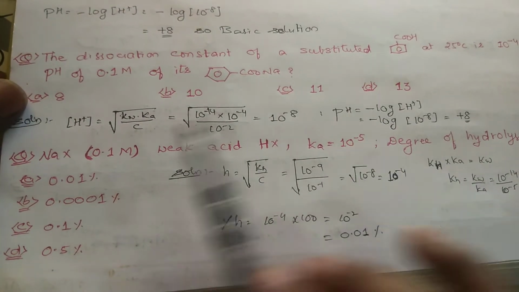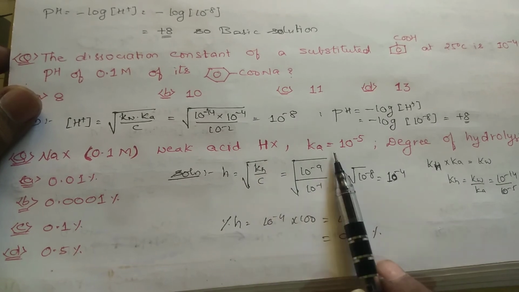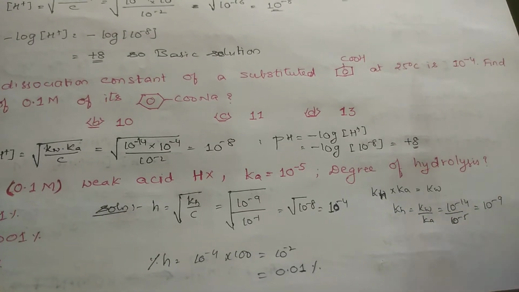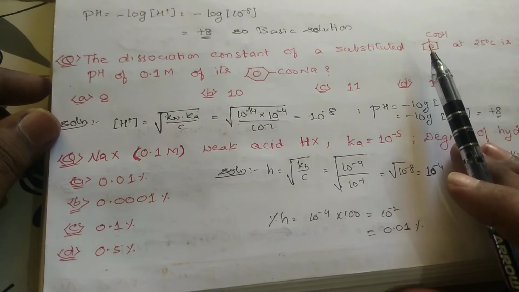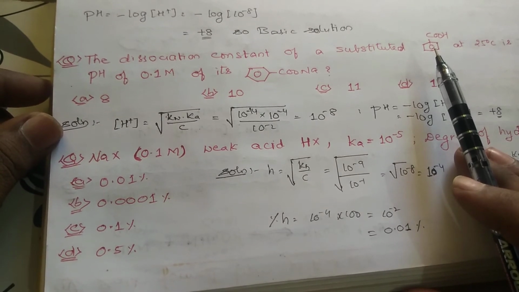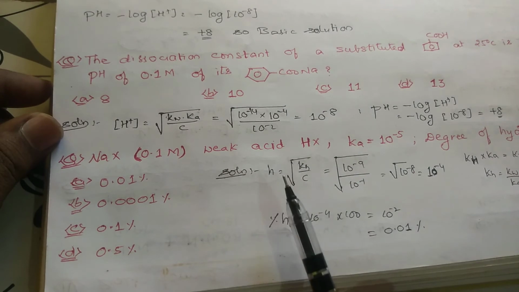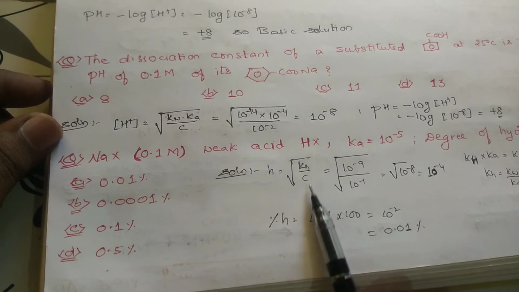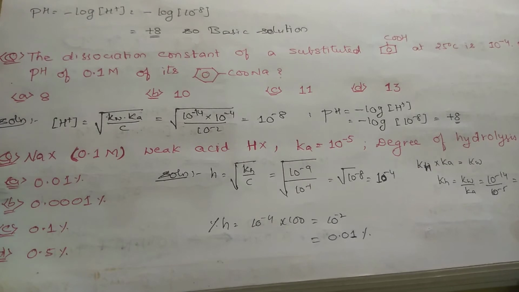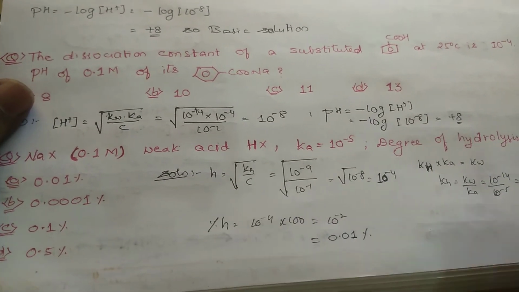Right, going for the next question. NaX is 0.1 molar, the weak acid is HX, and Ka is equal to 10 power minus 5. He is asking for the degree of hydrolysis, h. The options he has given are 0.1%, 0.01%, 0.0001%, 0.1%, 0.5%. We know that the degree of hydrolysis is equal to root of KH by C. It is equal to root of 10 power minus 9 by 10 power minus 1, which is root of 10 power minus 8, equal to 10 power minus 4. And the KH value you can find out from this.